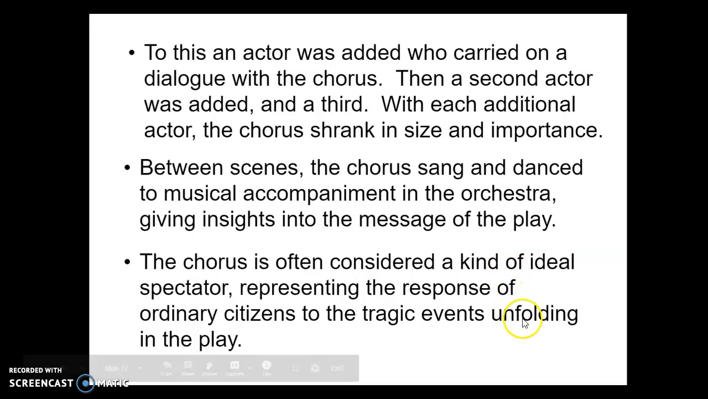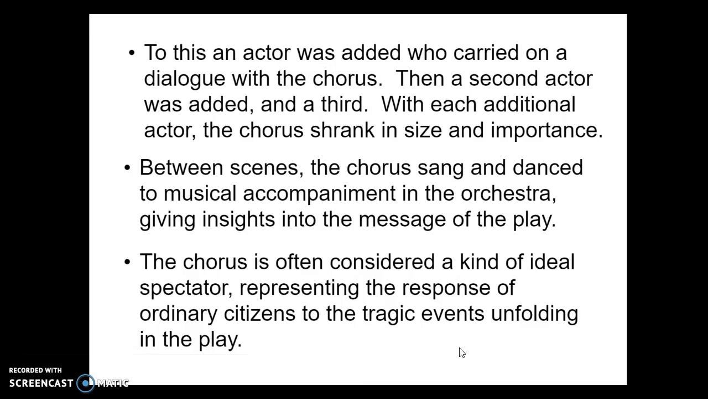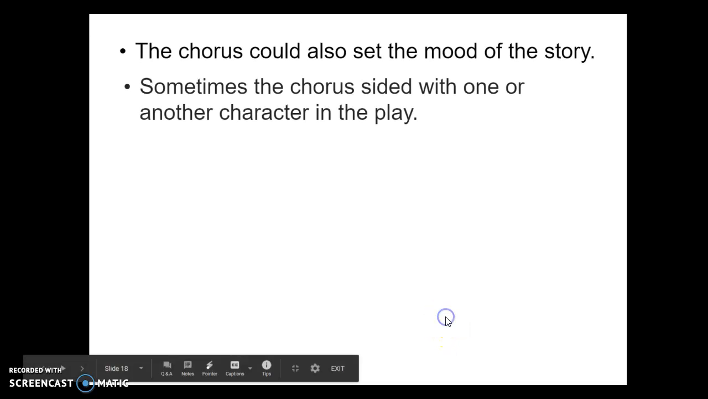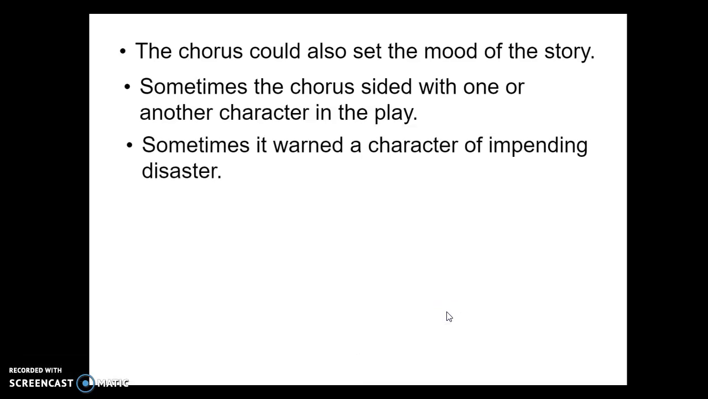the play. The chorus is often considered a kind of ideal spectator, representing the response of ordinary citizens to the tragic events unfolding in the play. The chorus could also set the mood of the story. Sometimes the chorus sided with one or another character in the play. You'll see this in Antigone. Sometimes it warned a character of impending disaster.